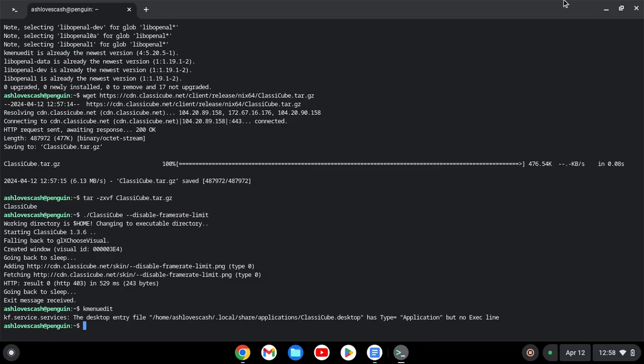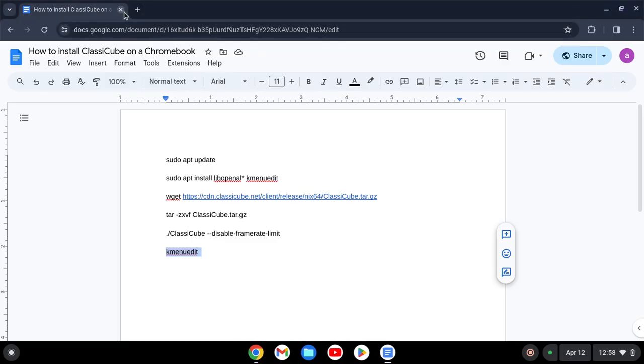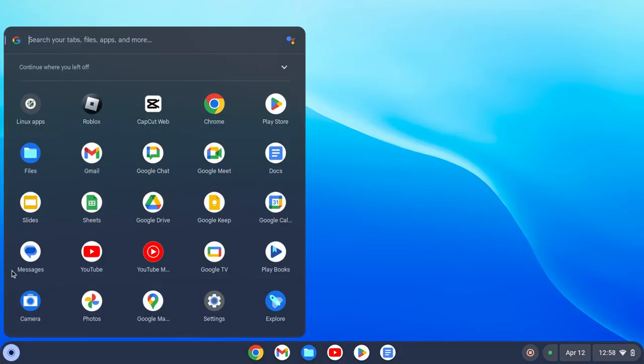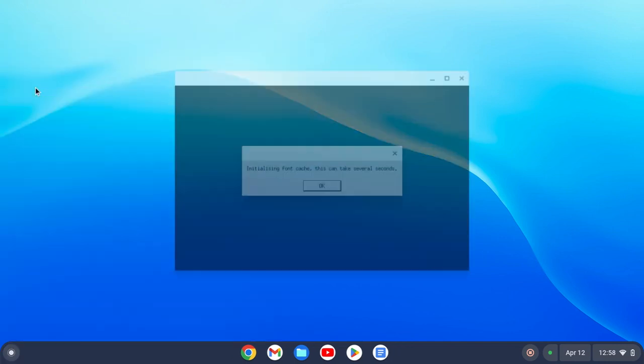Okay, so now you can close the terminal and the document for now, and then go on your launcher, and then you will see ClassiCube on your Chromebook, and now we will launch the application.